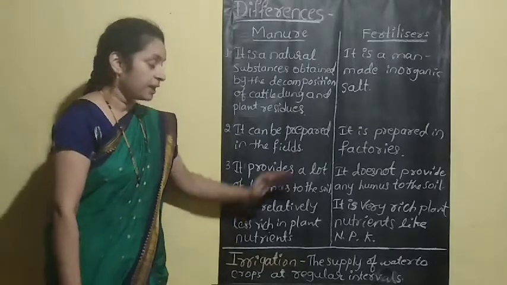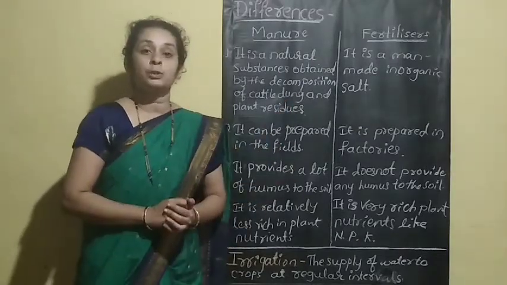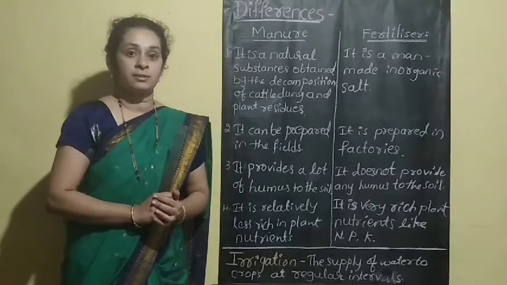These are the differences between manures and fertilizers.